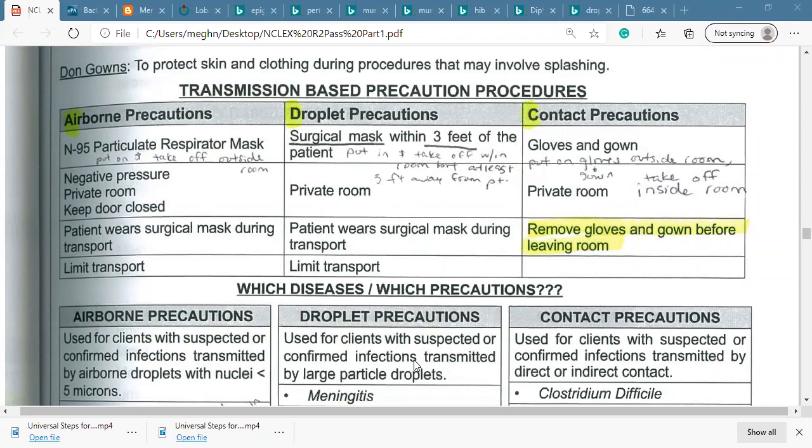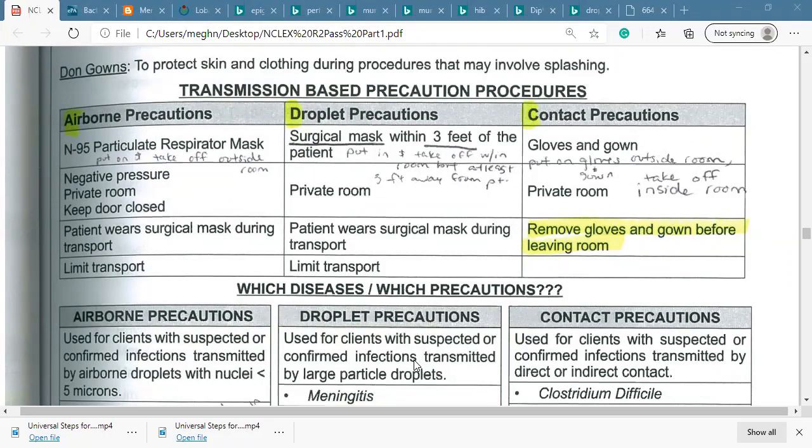The clean patient we will not cohort with any kind of infected patient, so they need a private room. For droplet precautions, patients infected with the same organism may share a room if there is a room crisis.